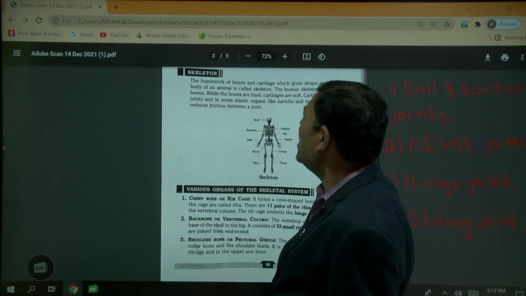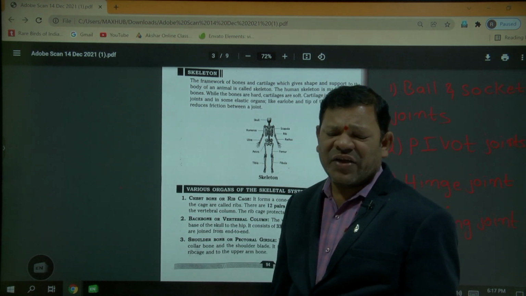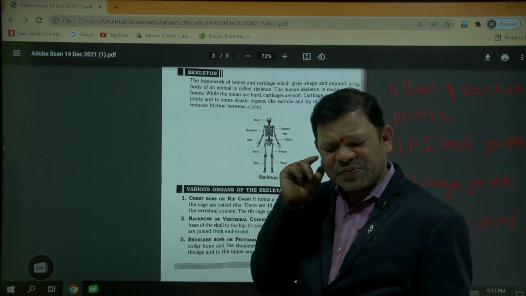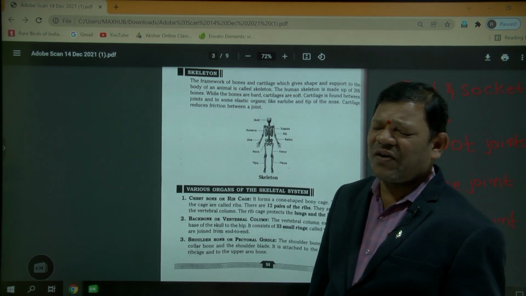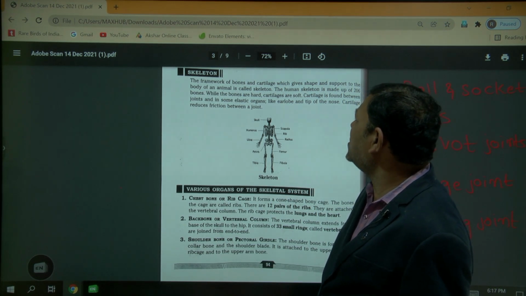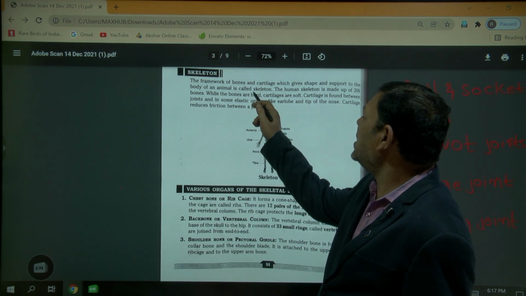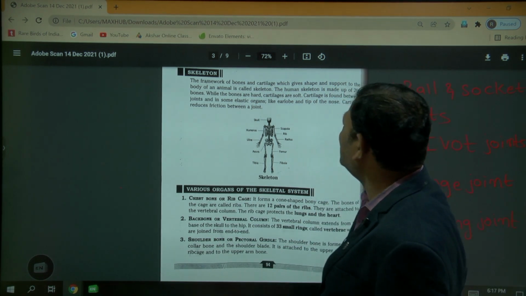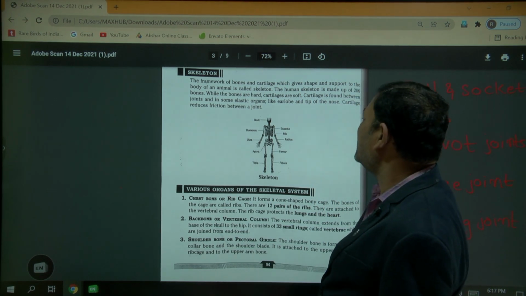In our human body, the framework is made of bones and cartilage. Bones are made up of calcium carbonate and calcium phosphate. The tips of the nose, ears, ribs and trachea are generally made up of cartilage. The framework of bones and cartilage which gives shape and support to the body of the animal is called the skeleton. The human skeletal system is made up of 206 bones, and bones are very hard, while cartilage is very soft.